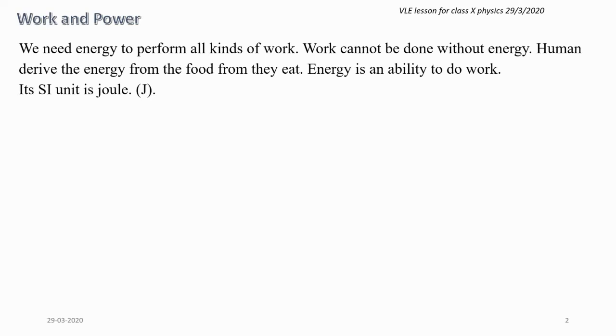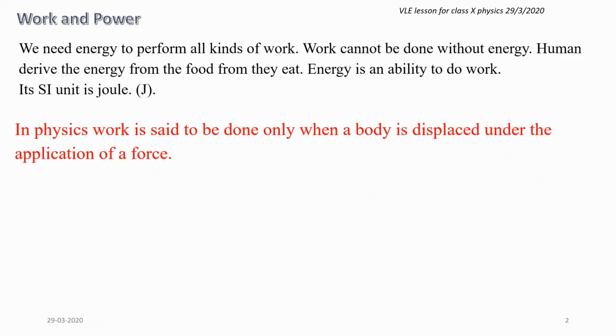In physics, work is said to be done only when a body is displaced under the application of force. So for your work to be counted as work done, you have to apply a certain force on the body and displace the body through a certain distance. Then only is your work considered as work done.